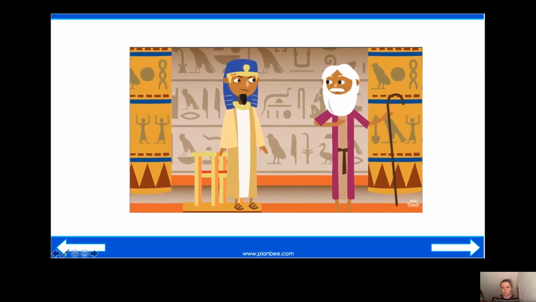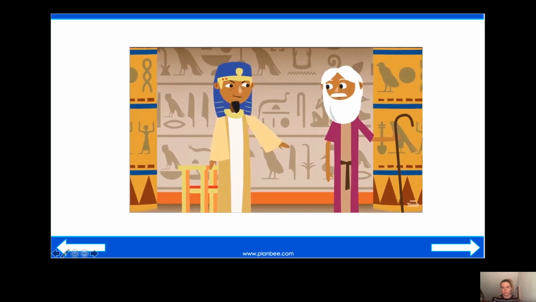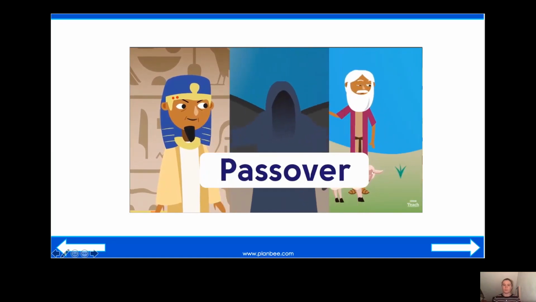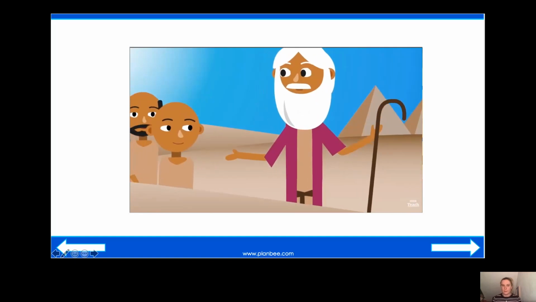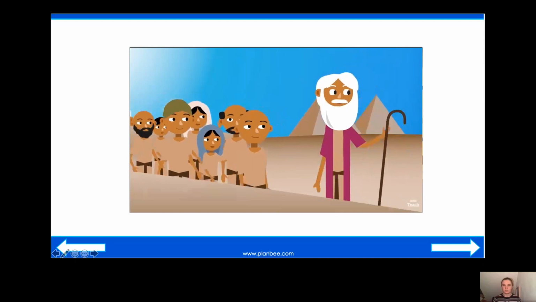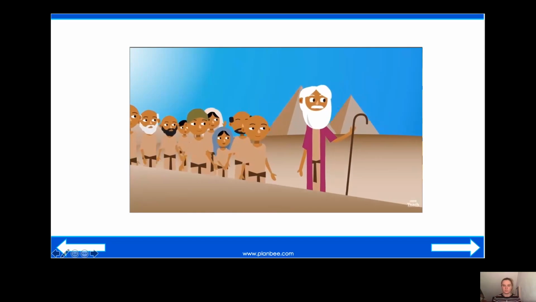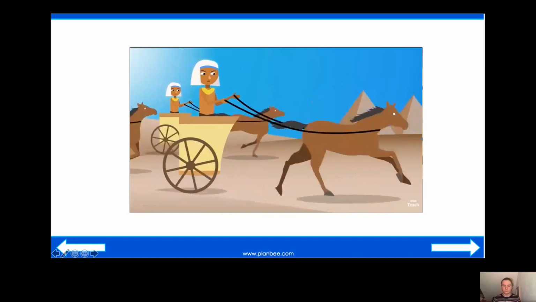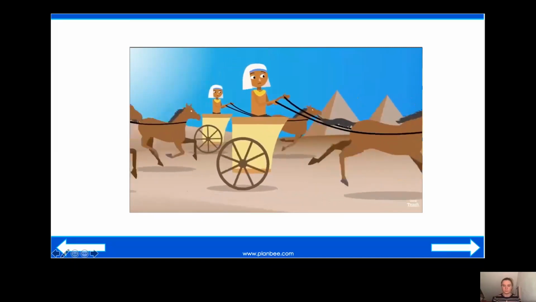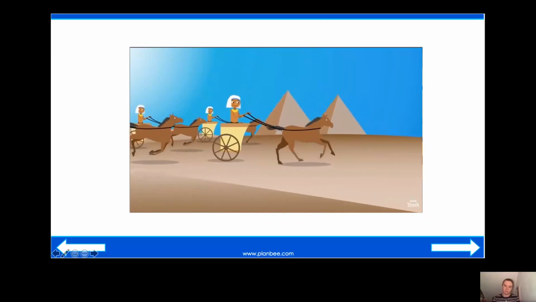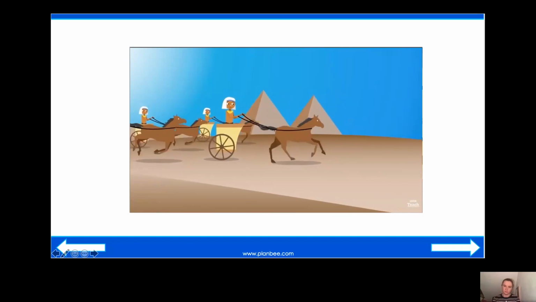The next morning, the Pharaoh finally agreed to Moses' demands. The slaves were set free. The Jewish festival of Passover is celebrated in the spring every year to remember this. The Pharaoh demanded that Moses lead his people away, never to return to Egypt. So Moses led his people away from Egypt, hoping to find their promised land, a place where the Jewish people could live in peace. But once Moses and the Jewish people had set off on their journey, the Pharaoh soon changed his mind and decided to go after them with 600 chariots.